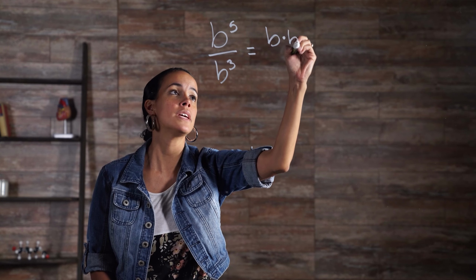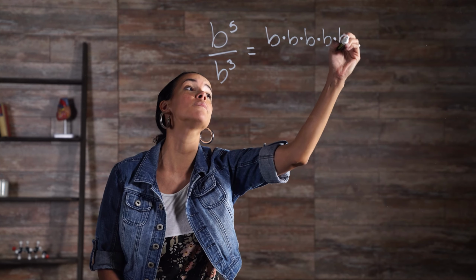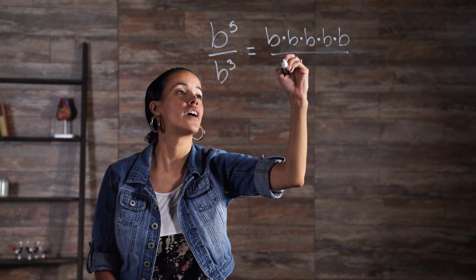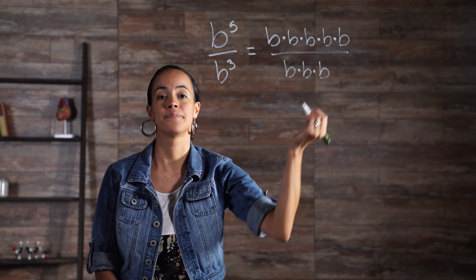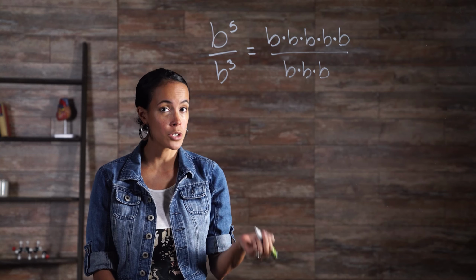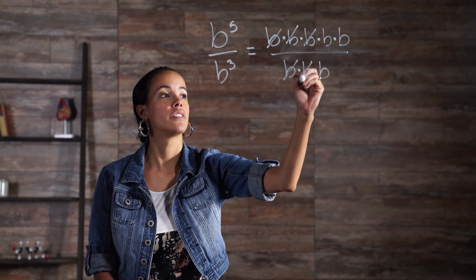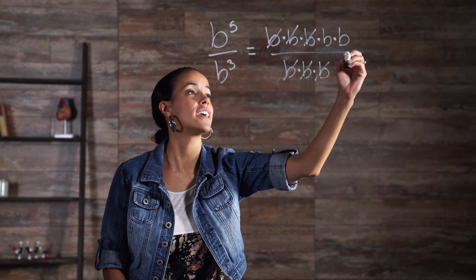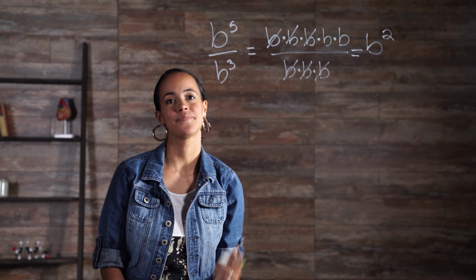B times B times B times B times B all over B times B times B. Canceling out common factors of B from the numerator and the denominator would simplify to be B squared.